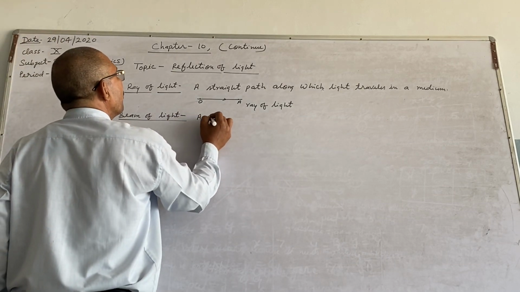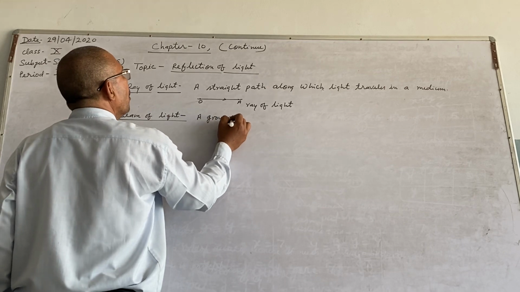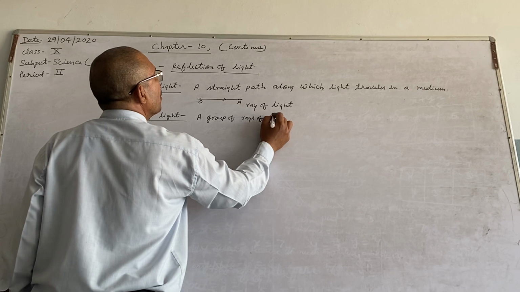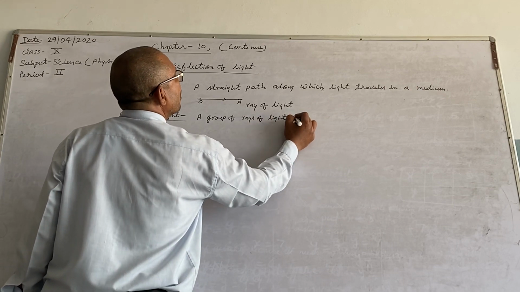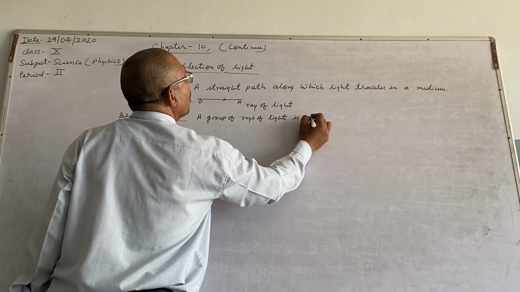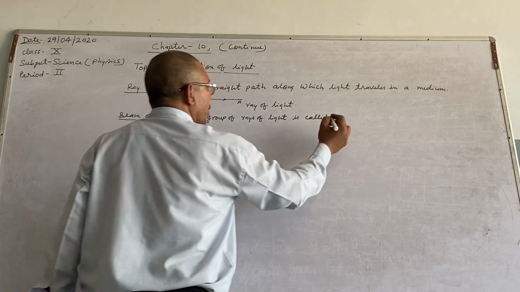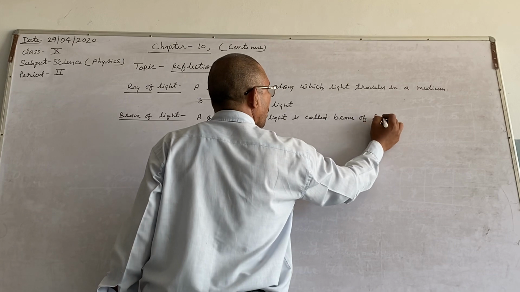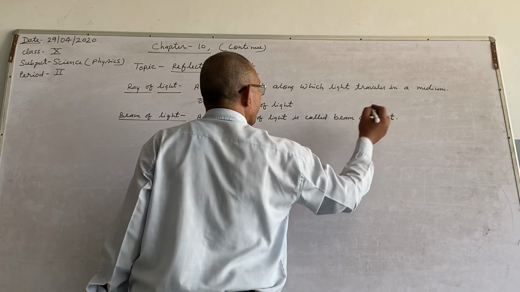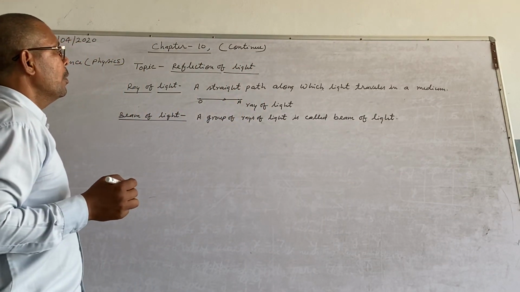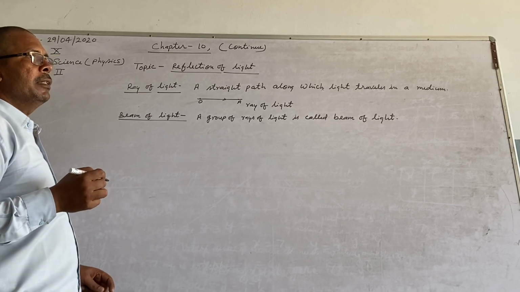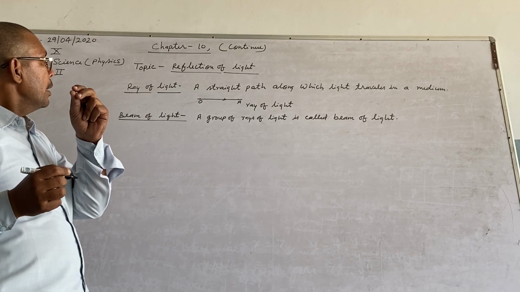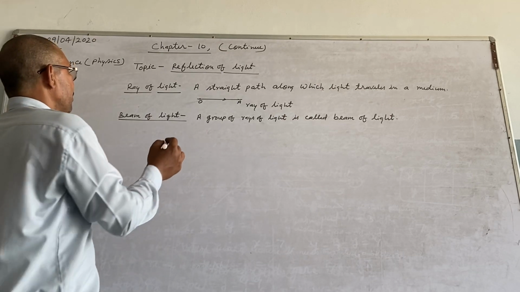A group of rays of light is called a beam of light. One thing more, a beam of light is of three types.